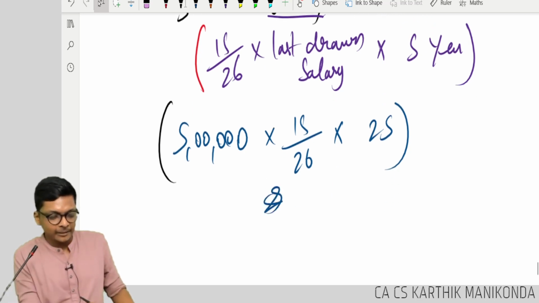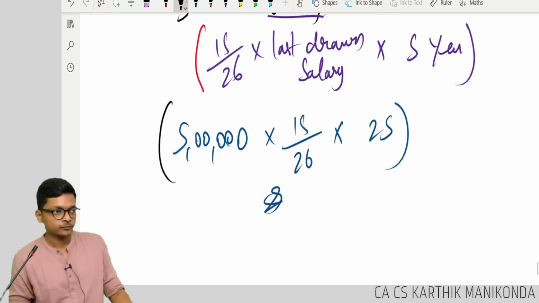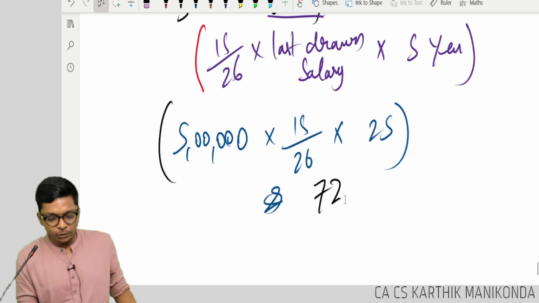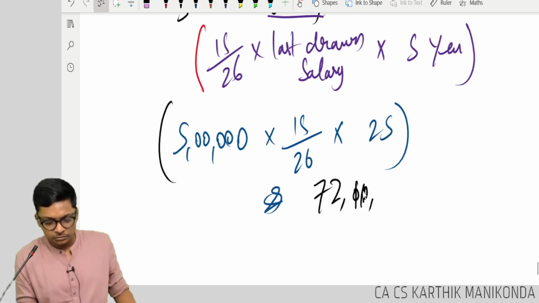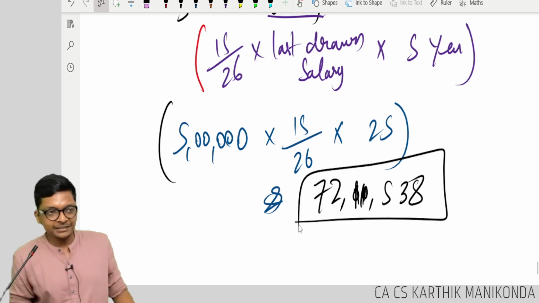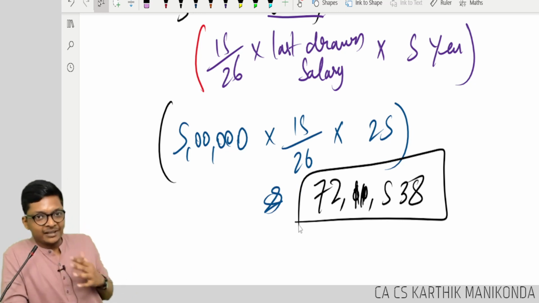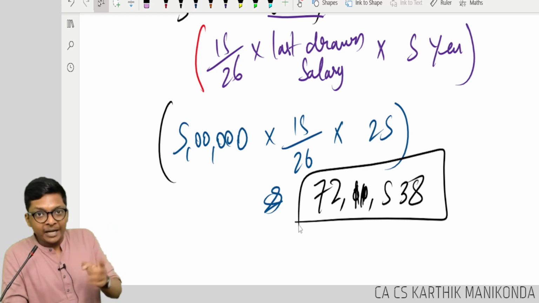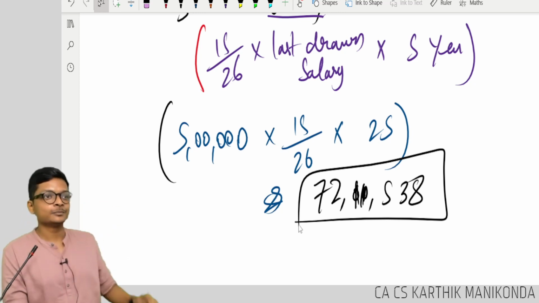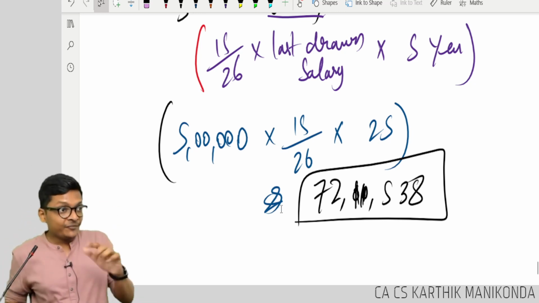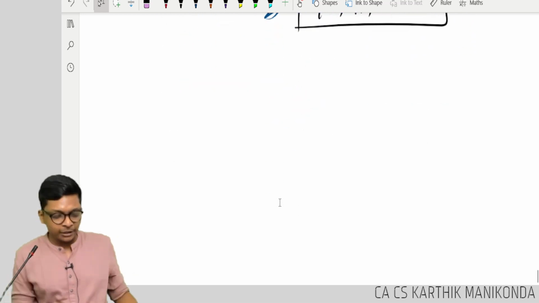How much is this? 72 lakh, 11,538. That means roughly, guys, if Kalyan works in a company for this long, when he is retiring, apart from PF, he will get this. Apart from PF.